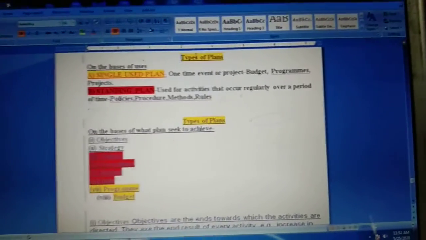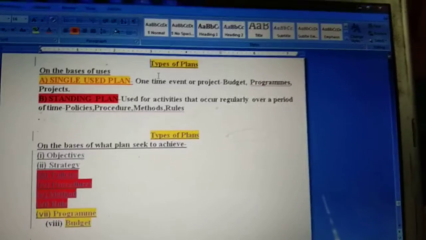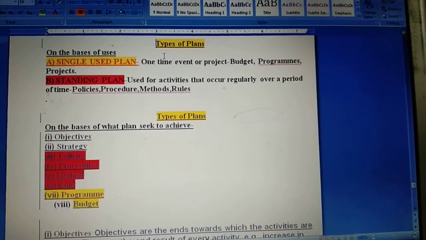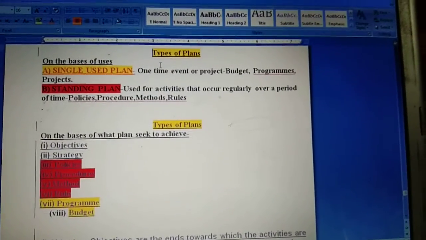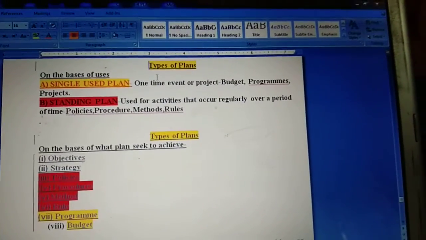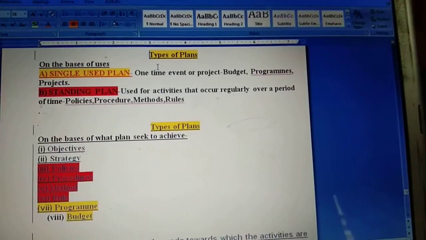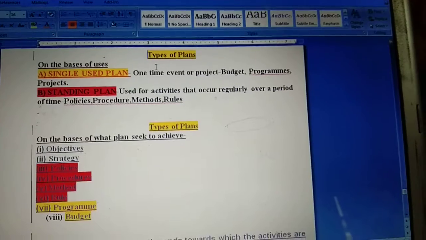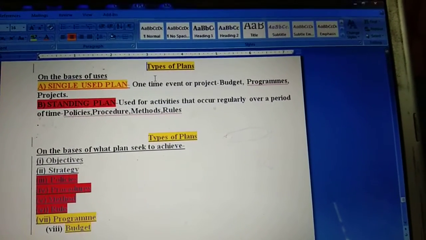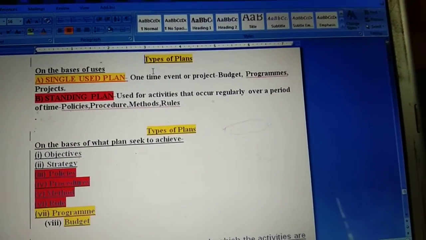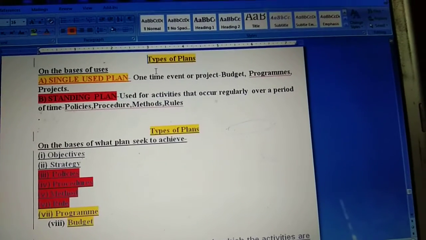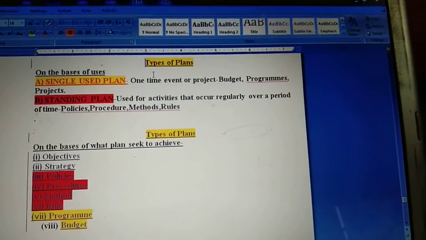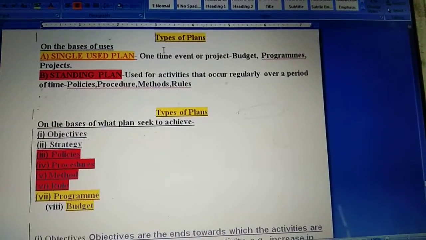So children, single use plans are those plans which work for one time only. Whenever a manager makes a plan, even for one day, one week, one month or one year, related to a project, once that project is over, that plan cannot be used anywhere else, right? When that particular time is over, the plan cannot be utilized anywhere else. So a plan which is used for a single particular purpose, for a single project, for a single particular time, for a single event, is known as a single use plan.